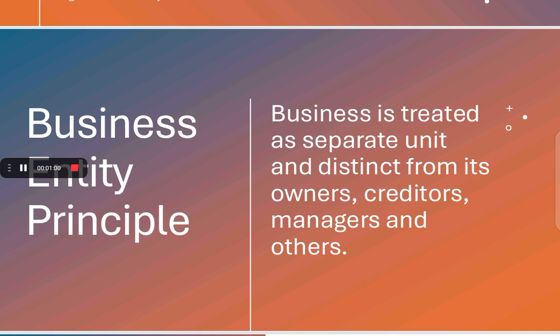Because of this principle, we give interest on capital to the owners and charge interest on drawings from the owner. We treat a creditor of a business as a creditor of the business, not a creditor of a person or an owner of a company.